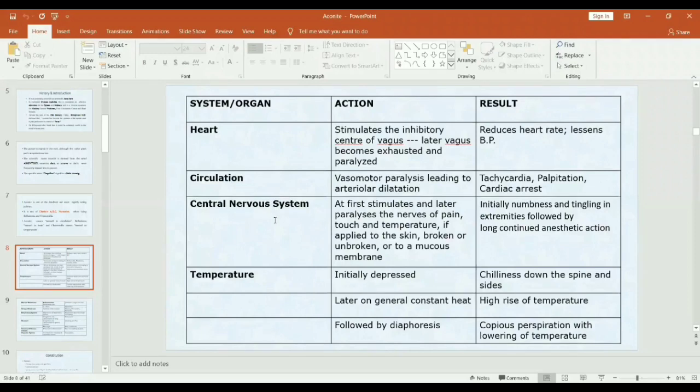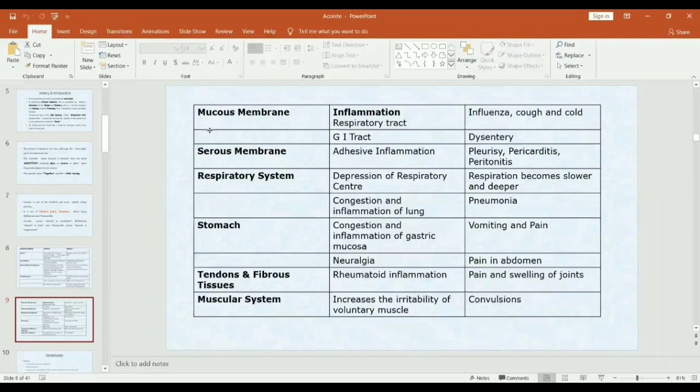Like that, it acts on the central nervous system, also on the hypothalamus, meaning mainly on the temperature regulation system. It acts on mucous membranes, causing inflammation. It acts on serous membrane, respiratory system, stomach, tendons and fibrous tissue, muscular system.